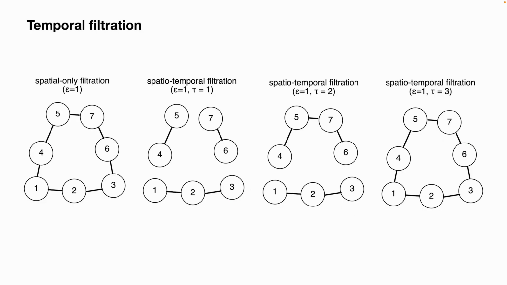Here is an intuitive example of our proposed temporal filtration. Shown here are 7 data points marked with their time steps. Traditionally, we only consider their spatial relationship. As in the leftmost picture, we will see a loop. However, if we add in a temporal constraint tau, a more temporally sequential skeleton can be extracted. For instance, if we limit the edge forming to only the pairs that are temporally adjacent, as in the second picture, we have 3 disjoint groups. By changing the temporal constraint, we can see different temporal skeletons.